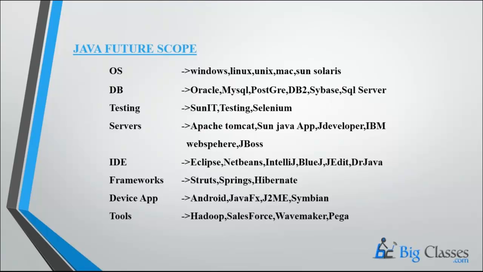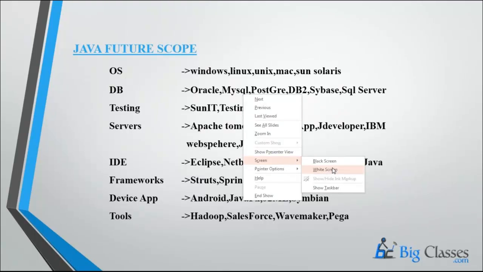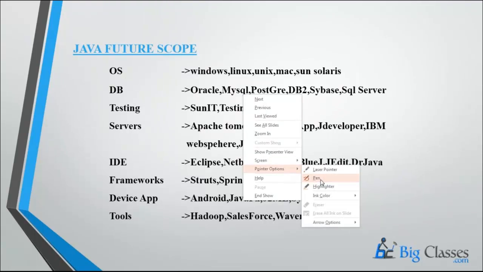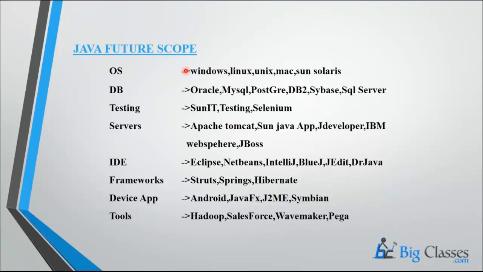Now see, Java has a wide range of scope. Let me explain what a wide range means. Java is used everywhere. First, we have operating systems. Any operating system is supported by Java: Windows, Linux, Unix, Mac, Sun Solaris. Any type of database is also supported by Java, maybe Oracle, MySQL, PostgreSQL, DB2, Sybase, SQL Server, anything.